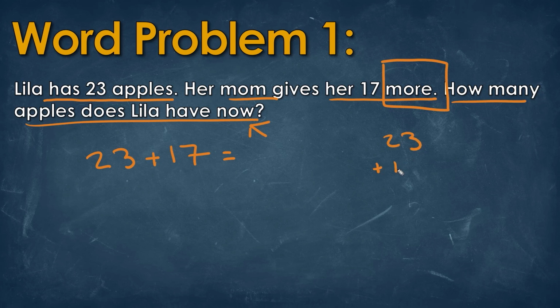So if we take this by doing long addition, what we'll do is we're going to add. We always start from right to left, so we have 3 plus 7. Now we can count this out using our fingers. We could do little sticks, so we can have 1, 2, 3, plus another 1, 2, 3, 4, 5, 6, 7. If we add that up, we'll have 1, 2, 3, 4, 5, 6, 7, 8, 9, 10.